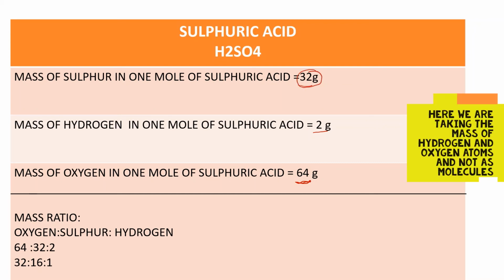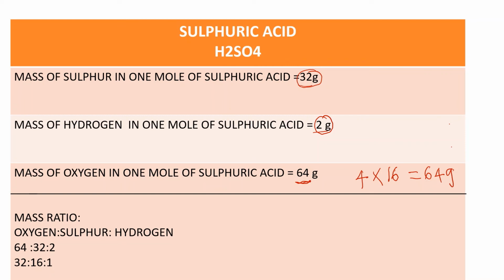We have 2 moles of hydrogen in 1 mole of sulfuric acid. So the mass of hydrogen that is present will be 1 plus 1, which is 2 grams. And we have 4 moles of oxygen in 1 mole of sulfuric acid. So the total mass will be 4 multiplied by 16, which is 64 grams.